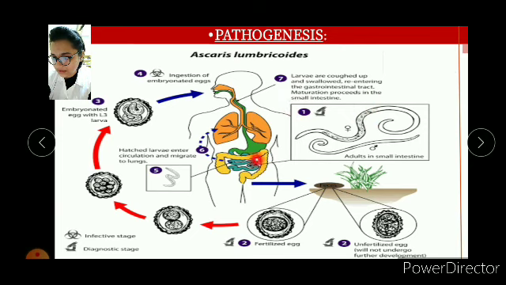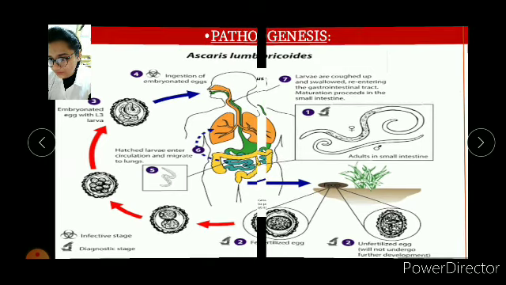So this is clear. First of all, it resides in this place, and then it moves through circulation to the lungs. After going to the lungs, it comes out through the airway tract, and from the gullet it moves to the glottis again, and from the glottis it goes to the esophagus, and from the esophagus to the stomach and then the intestine. Okay, so go through it for further definition and better understanding. I'm just telling it once and you should review it further.